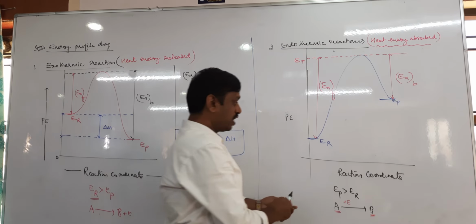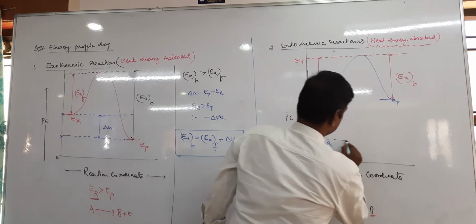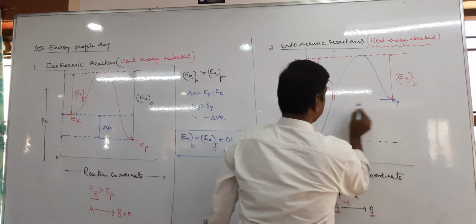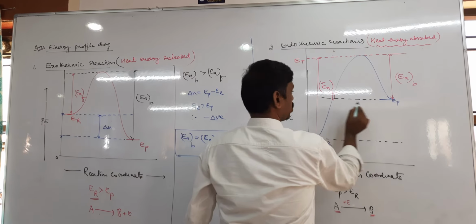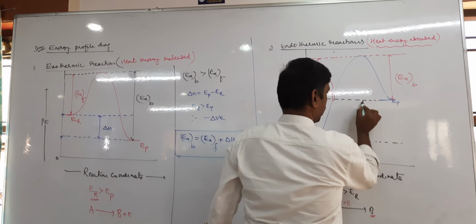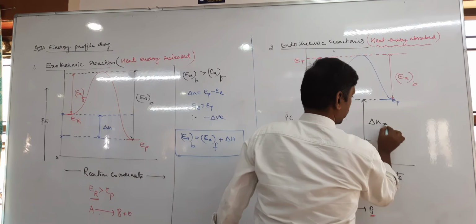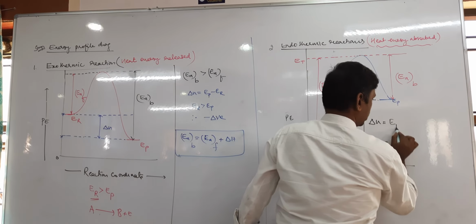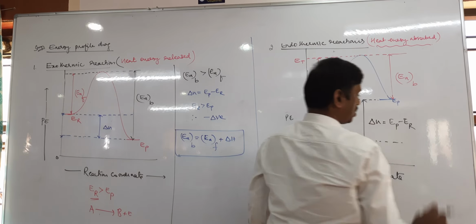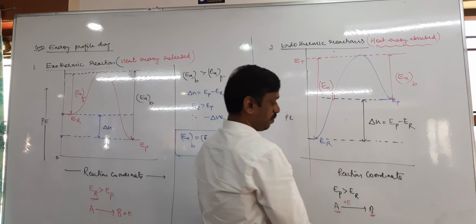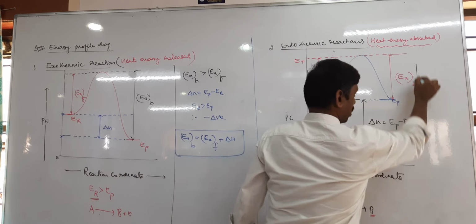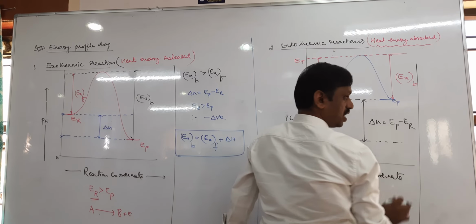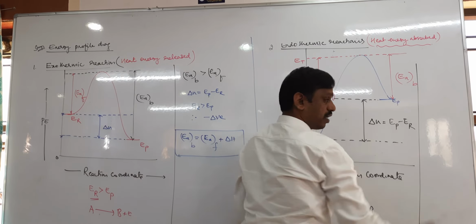Then what is delta H? Delta H is the enthalpy change, that is the difference. Delta H equals what? Again EP minus ER, product minus reactant. Among product and reactant, whose energy is more?